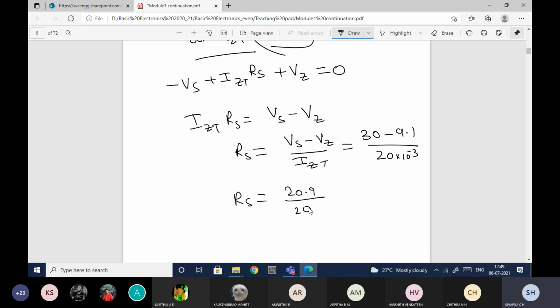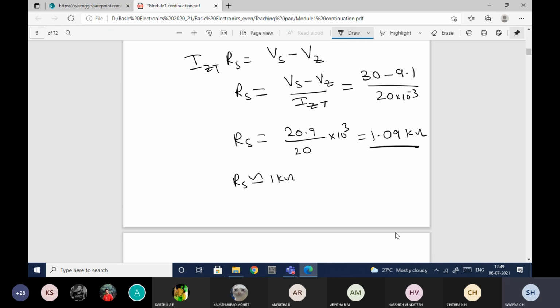20.9 divided by 20 into 10 power minus 3. So it is 1.09 something kilo ohms. So this is the RS value. But practically, you will not have a 1.09 kilo ohm resistor, so we will approximate it to a 1 kilo ohm resistor because it is practically available. That is the reason we fix that value to 1 kilo ohm.